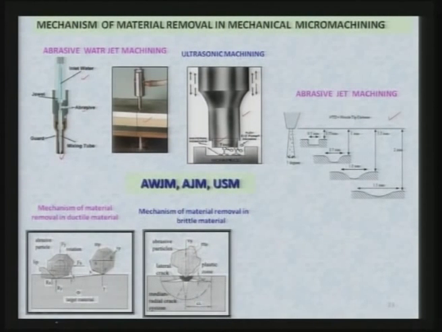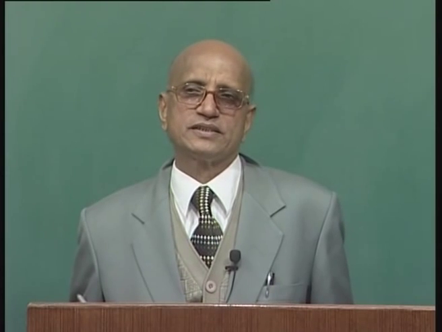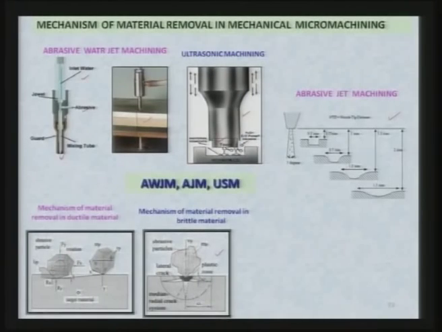If an abrasive particle is hitting a hard, brittle material, then brittle fracture is going to take place, and very tiny chips or fracture debris you are going to get out of it, depending upon the size of the abrasive particles, the properties of the workpiece material, and the kinetic energy with which the abrasive particle is hitting the workpiece.